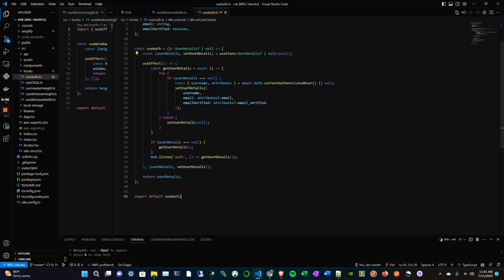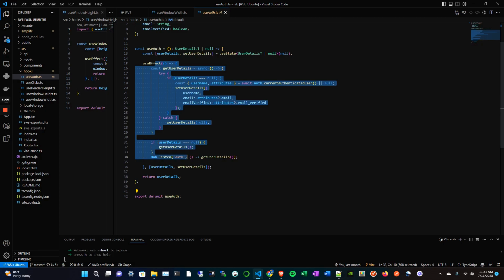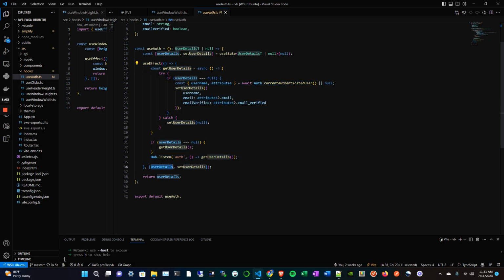The components that use this hook will get updated every time this useEffect hook gets called and the user details, in this case, get updated. Then the component that uses this hook will also get updated. So it's basically a way of extending your component to use this reusable logic that a lot of your components might need.